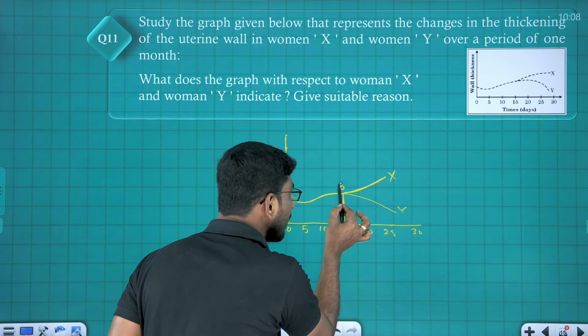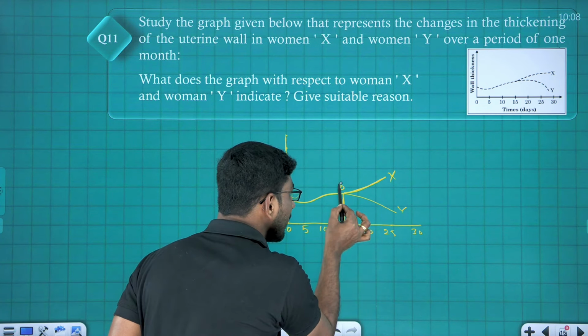Am I clear, student? Next, name the hormone produced by Z. Z is corpus luteum. It produces the hormone called progesterone, which is essential for the maintenance of endometrium, the thickness of endometrium. Clear? Next question. Long answer questions. So for short answer questions we have discussed. Now, long answer questions. Look at the first question.